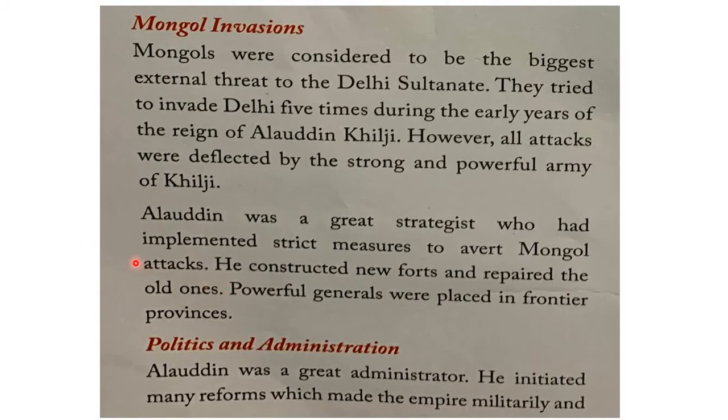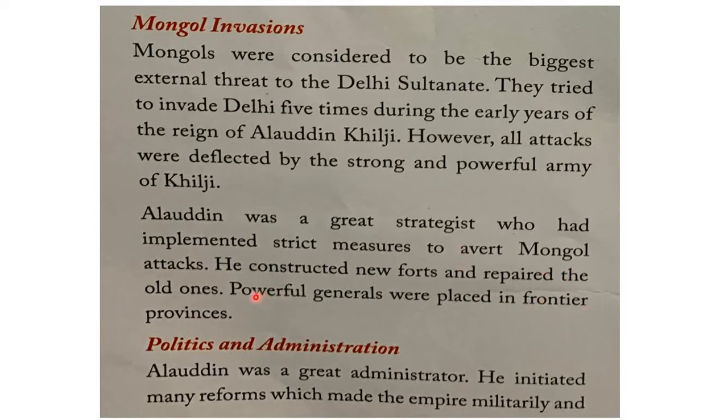His earlier kings might also have built some forts, and they got damaged so that it would become easy for the Mongols to enter. Now such old ones were repaired and new ones were constructed by Alauddin Khilji, and powerful generals were placed in frontier provinces. Frontier provinces means the border areas.